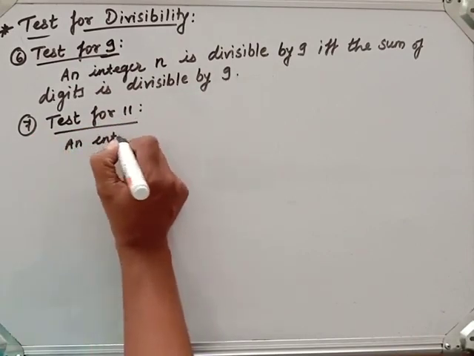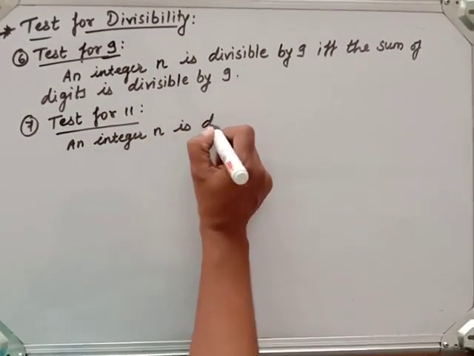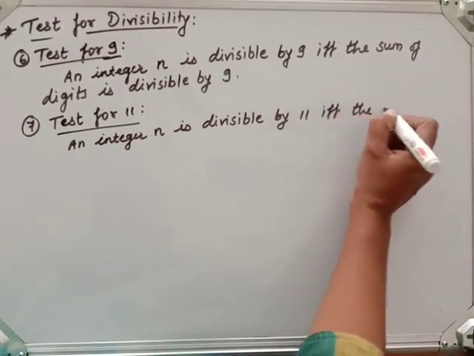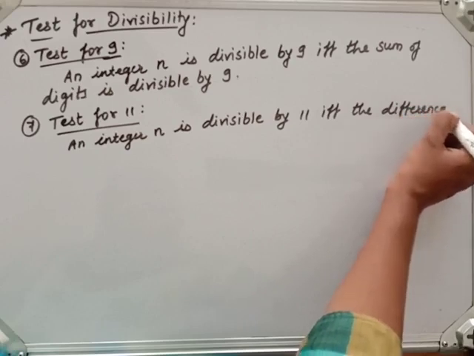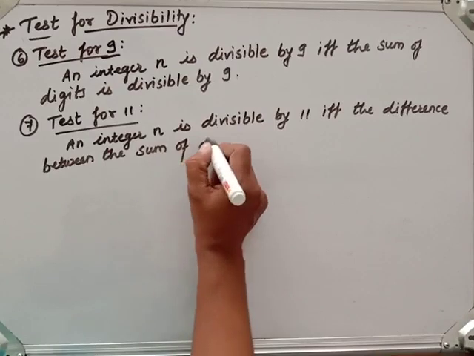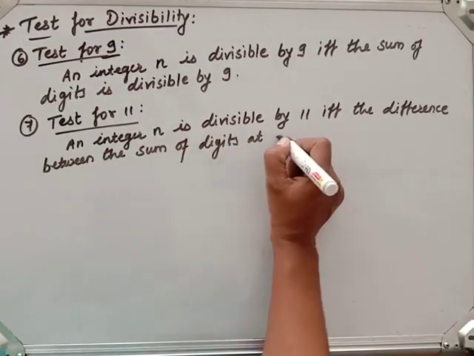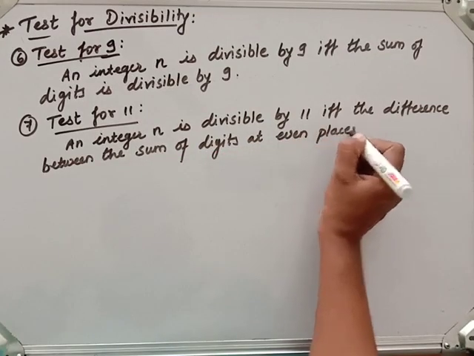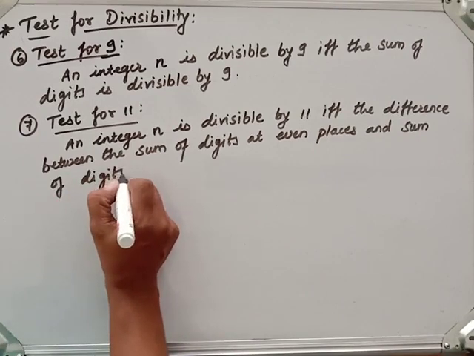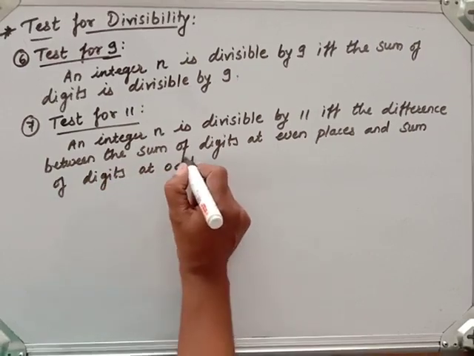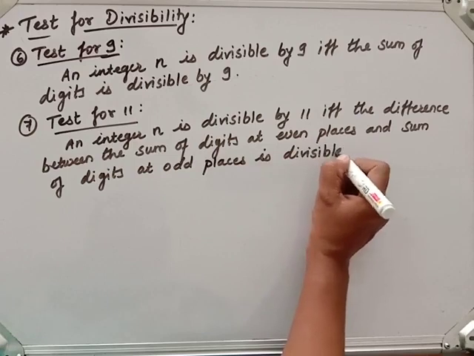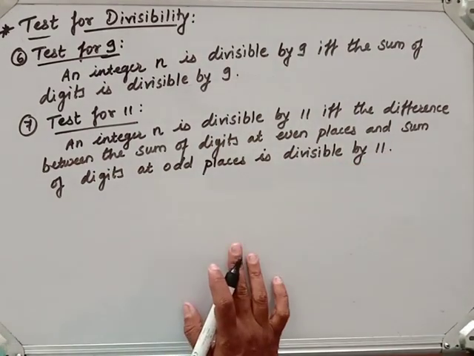An integer n is divisible by 11 if and only if the difference between the sum of digits at even places and the sum of digits at odd places is divisible by 11. Now suppose, let me take an example here.